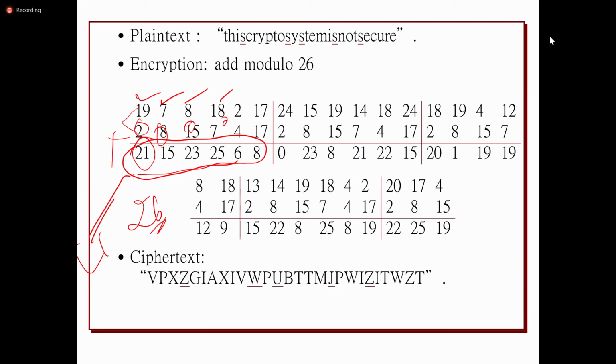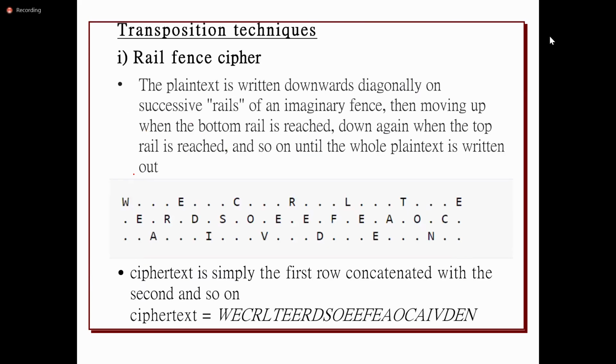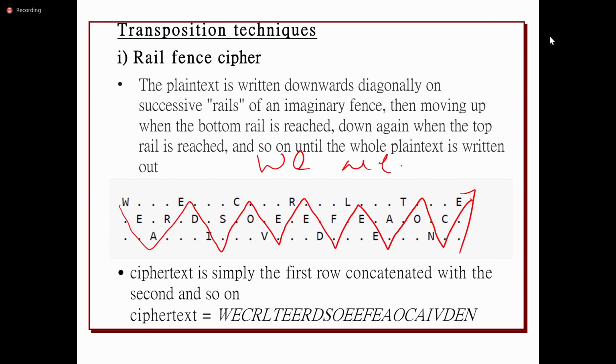And transposition, there are 2 techniques, rail fence and the columnar. In rail fence, whatever the plain text is there, it will be represented in this format. We are discovered, flee at once. This is the plain text.